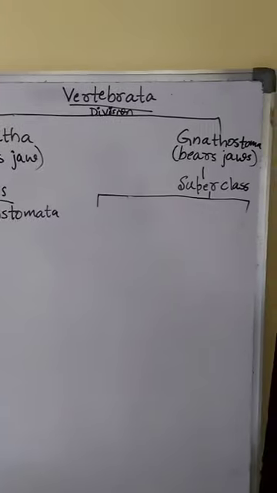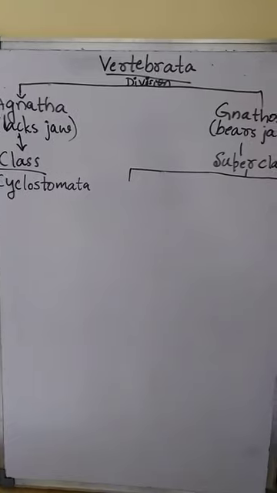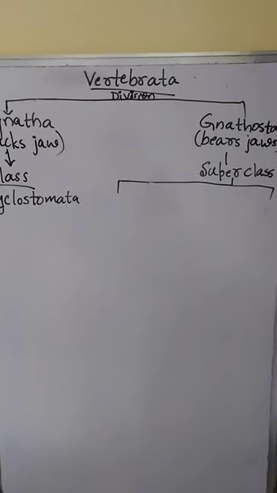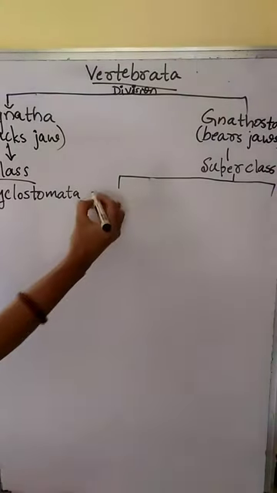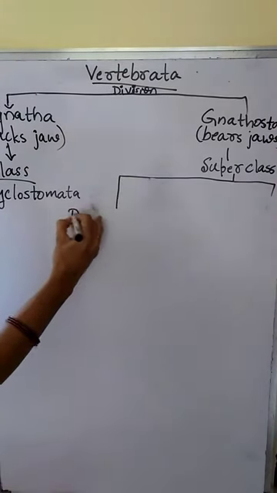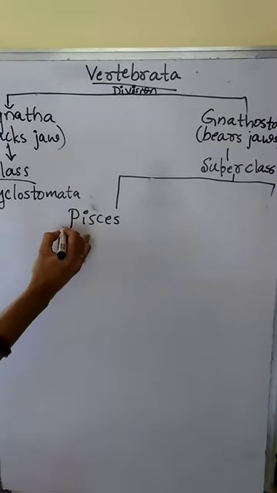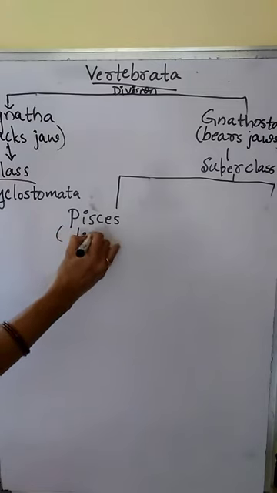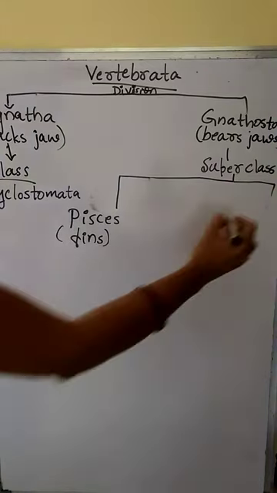Gnathostomata includes two superclasses, Pisces and Tetrapoda. One is Pisces. Pisces means fishes. Here they bear fins. Locomotion takes place by fins in the case of Pisces, whereas the other superclass is Tetrapoda.